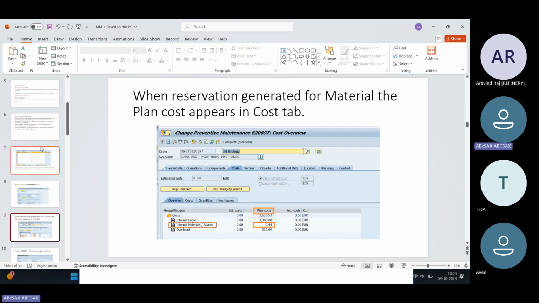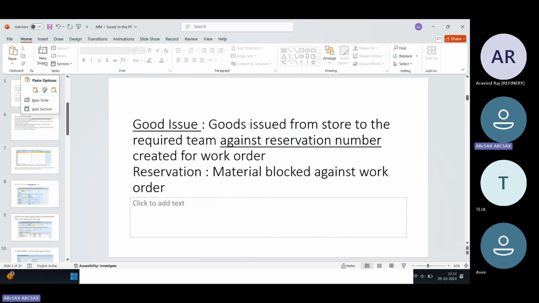First, understand the terminologies. Reservation means what? Goods issue means what? PR means what? PO means what? Understand the terminologies, then you start the system. Without that, if you start, you will get confused. First understand why reservation, why PR, why PO, goods issue, T code. If you understand it, when you do practice you can easily do the flow. Without knowing the concept, if you do the flow, it will be of no use.